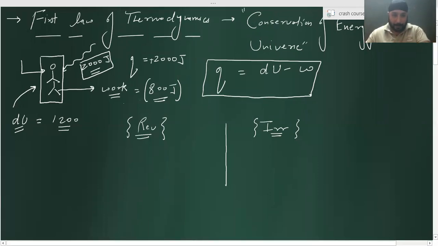Now, I'm not asking this. Understand one thing. I'll ask you a very simple question. Is it possible for the surrounding to change in a reversible process? Is the surrounding changing, like the pressure and temperature of the surrounding? Yes.